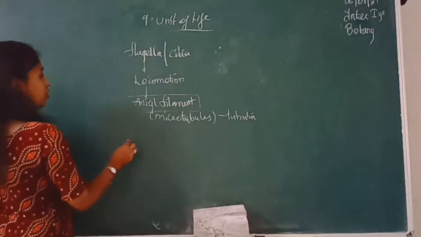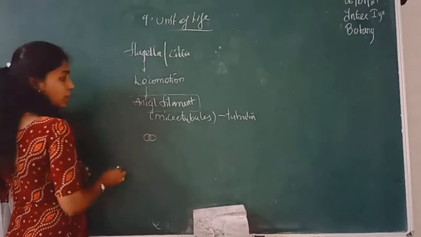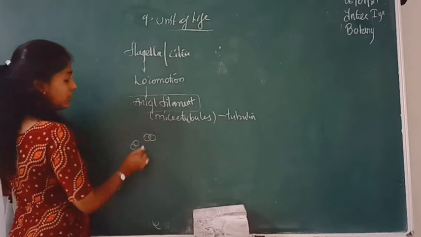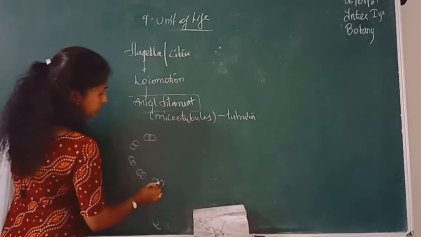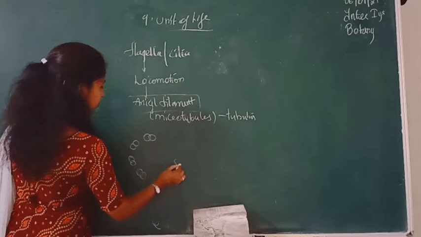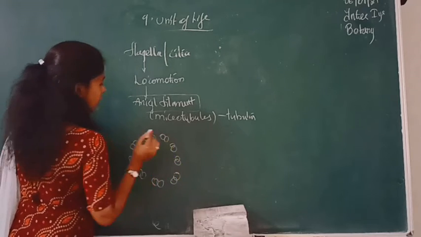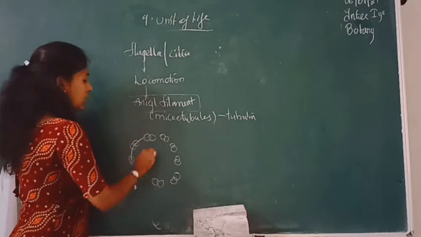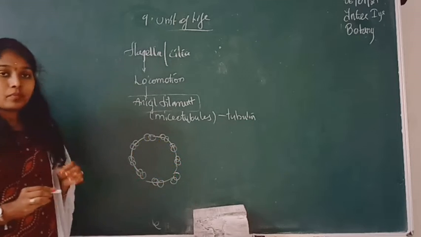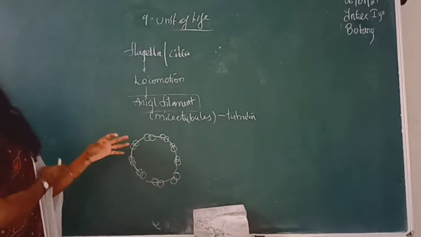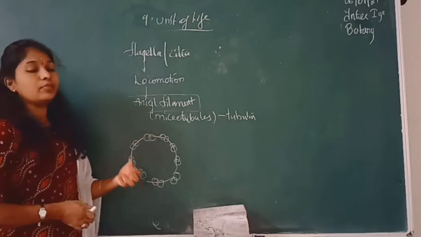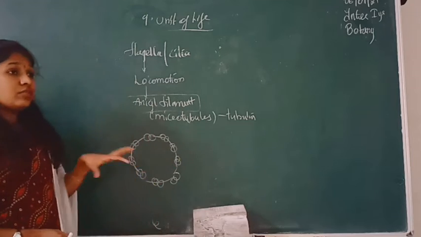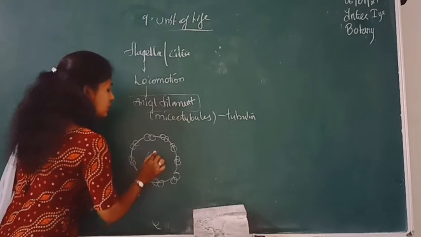For example, if I draw that structure, see, this is one pair of microtubules, this is another pair of microtubules, this is another pair, like this there will be 9. So in total there are 9 pairs of microtubules arranged as doublets. So they are arranged in this way. Each axoneme, at each axoneme filament, there are certain microtubules. These microtubules are made up of a protein called tubulin. And apart from these 9, two central microtubules are present.